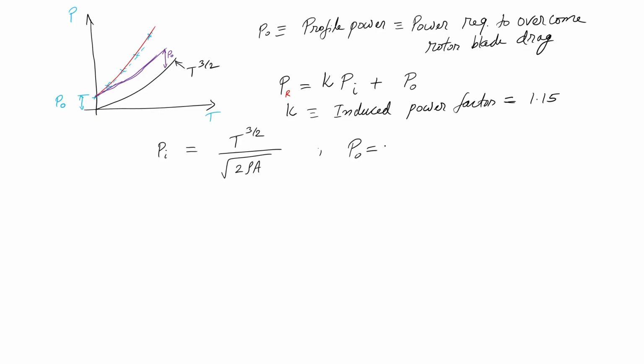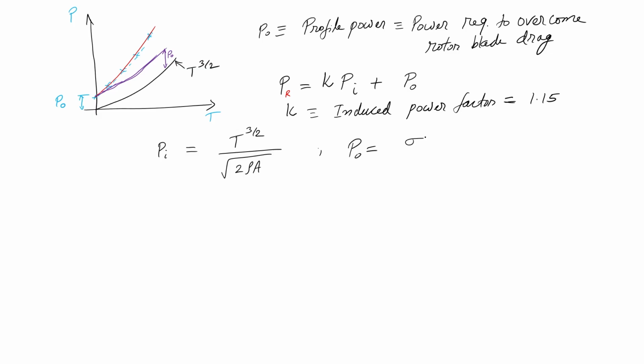Right now, I do not have a way to calculate that using momentum theory, because momentum theory does not cover it. So, there are better theories like blade element theory, which we will cover next. Blade element theory allows me to calculate this. So, I will take a leap and give you the formula beforehand. We will derive this formula later on. Right now we will use that formula, and that formula looks like this: sigma CD naught by 8 into rho A omega r whole cubed.